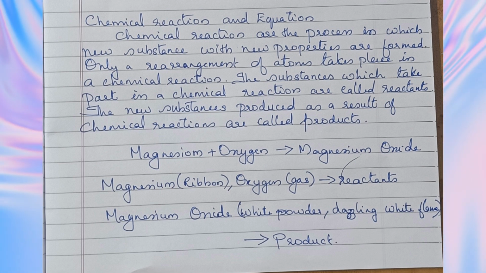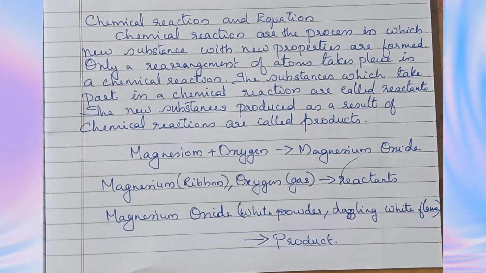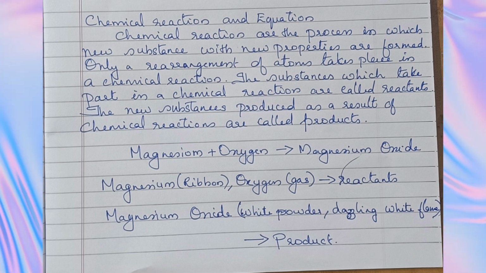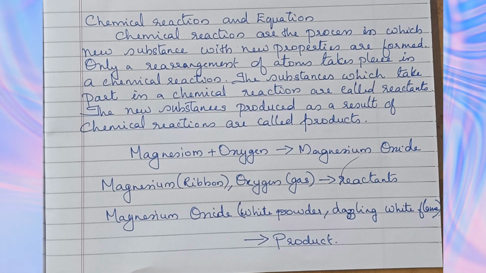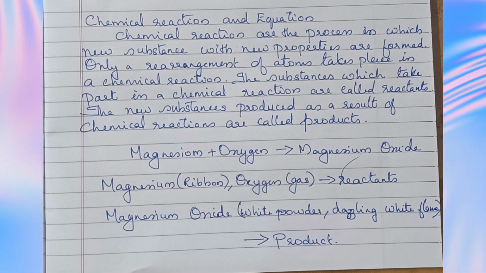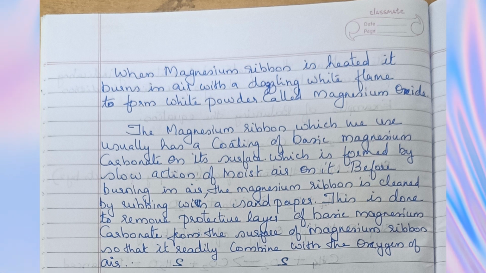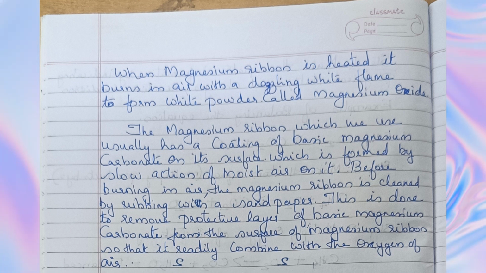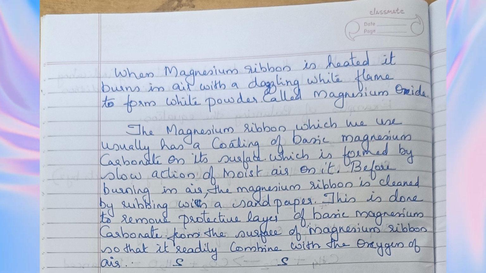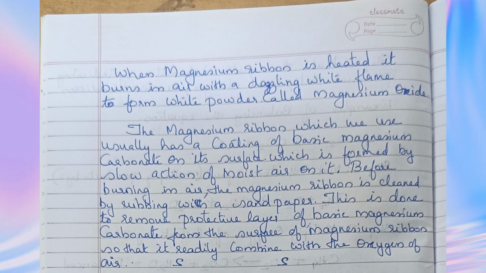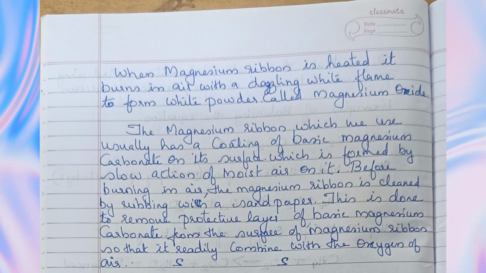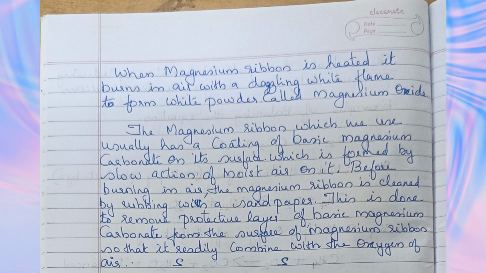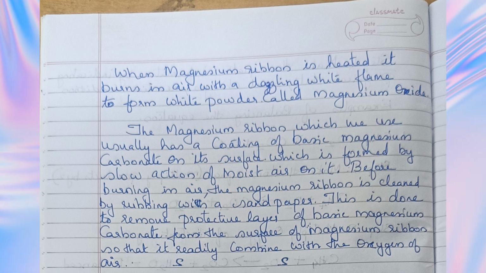Magnesium plus oxygen gives magnesium oxide. Magnesium ribbon plus oxygen gas are the reactants. Magnesium oxide, the white powder, and the dazzling white flame are the products. When magnesium ribbon is heated, it burns in air with a dazzling white flame to form a white powder called magnesium oxide. The magnesium ribbon which we use usually has a coating of basic magnesium carbonate on its surface, which is formed by slow action of moist air on it.